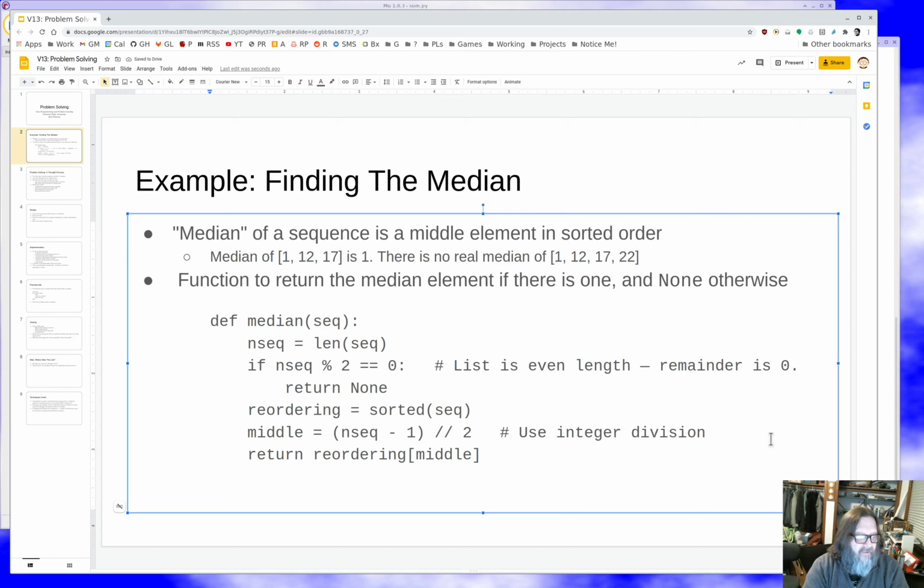In fact, at that point, I don't actually have to subtract the 1 because this is already rounding the right way. There again, it divides and throws away the fractional part. So if I get 3, then 3 divided by 2 is 1.5, so we say 1. If I divide 5 by 2, I get 2.5. I throw away the 0.5 and get 2. So this is actually good enough.